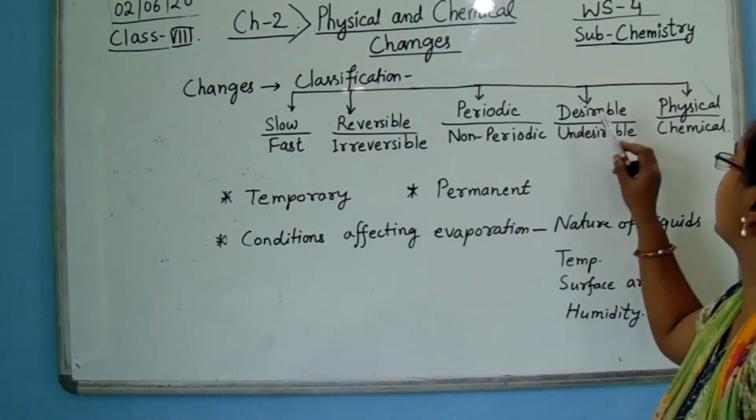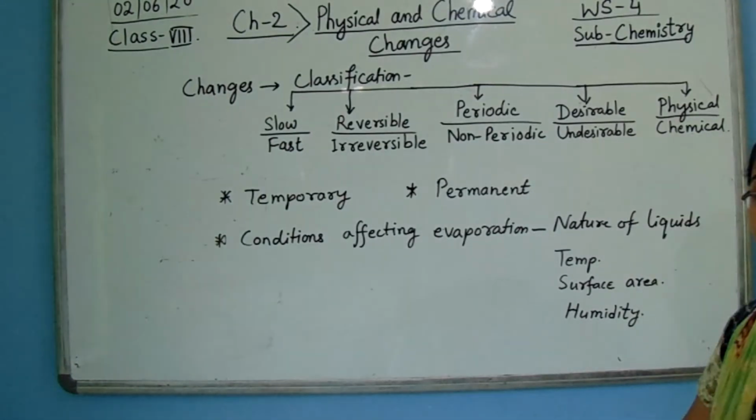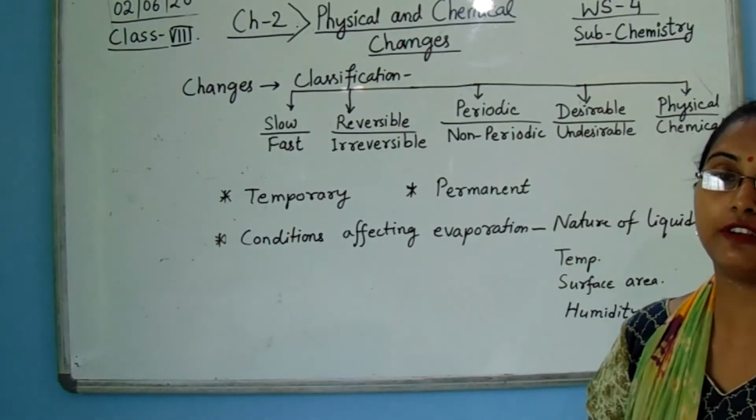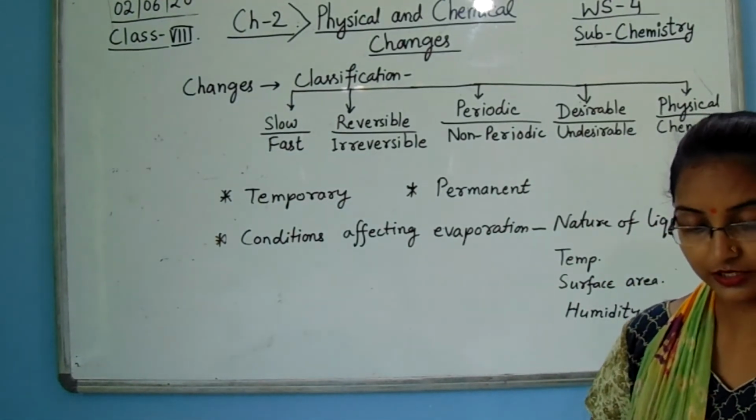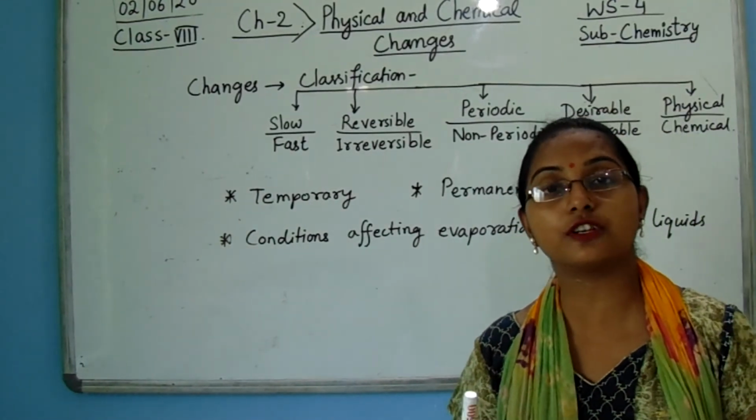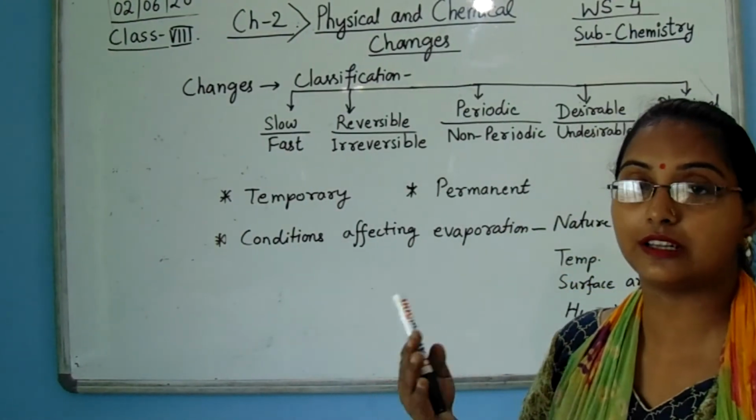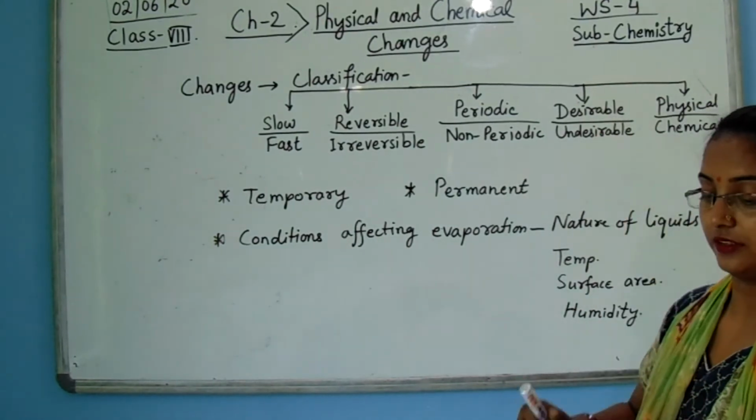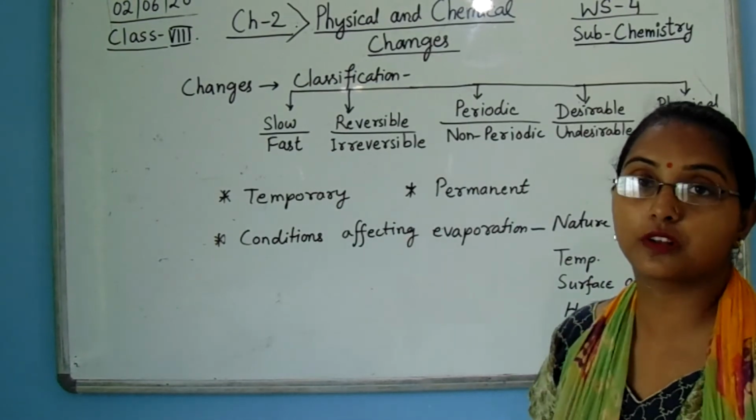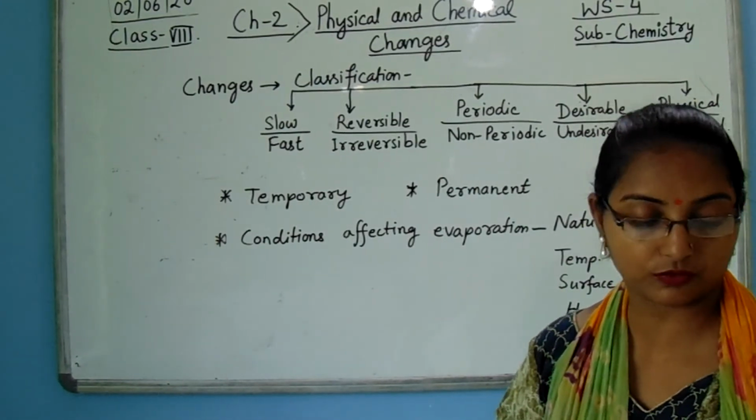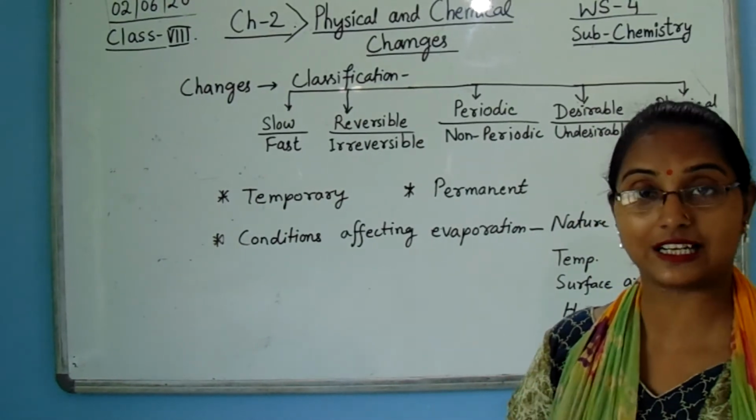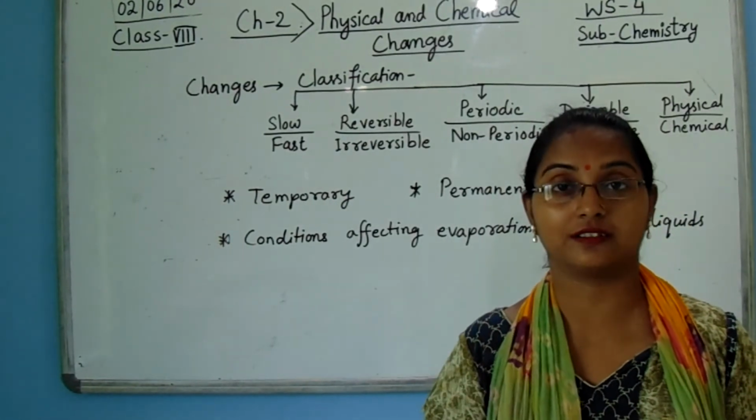Now the next topic is desirable and undesirable changes. A desirable change is a change that benefits us in some way, that we want. Some examples are drying of clothes in the sun, burning of cooking gas, and formation of curd from milk. These are desirable changes that benefit us.